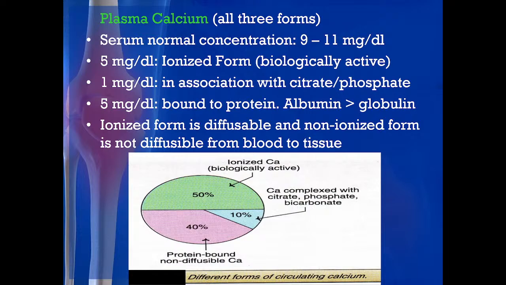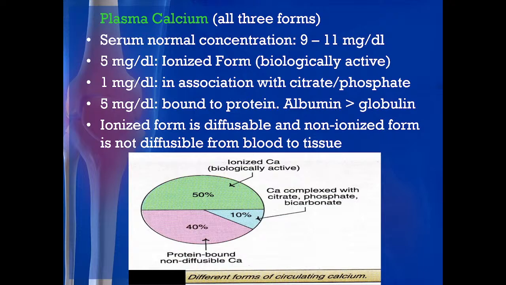Now, plasma calcium, very important. When we take blood, we measure the calcium, and that calcium is called total calcium. But what is now seen by the clinician is that, in spite of taking the total calcium, the ionized calcium will be more effective, or will give a true picture of the calcium levels.